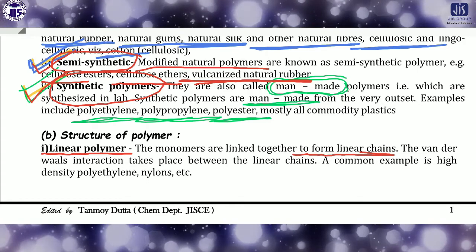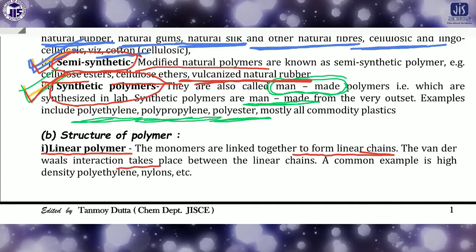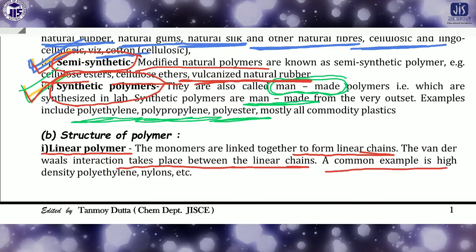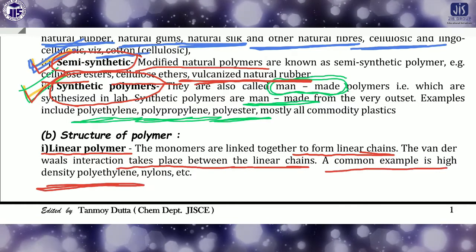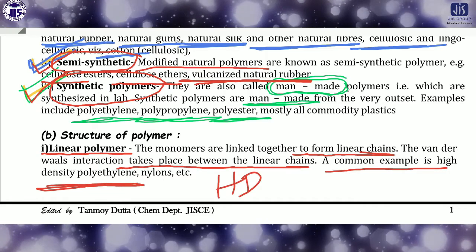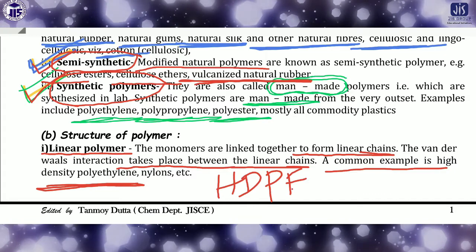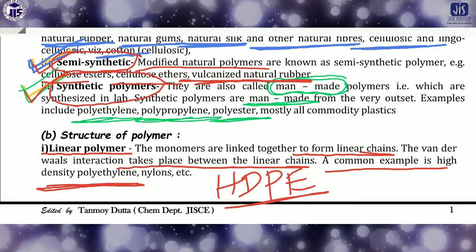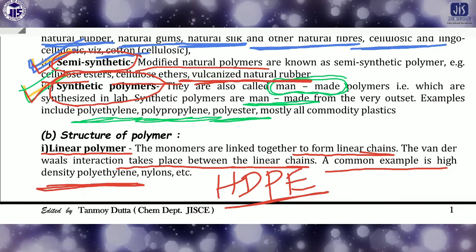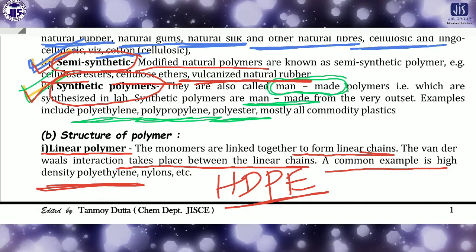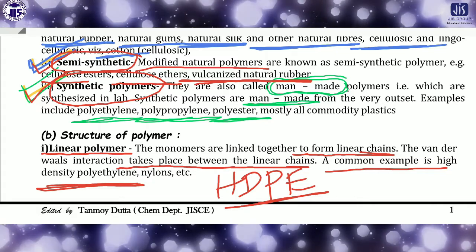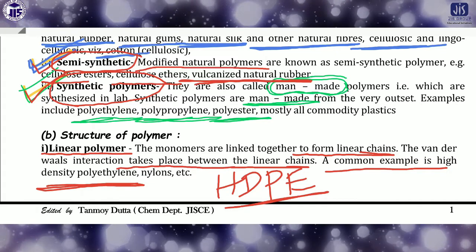The van der Waals interaction takes place between the linear chains. A common example is high density polyethylene, the short form is HDPE. This we will discuss later. And nylons, etc. So what is the natural linear polymer? The general pattern of the chains will be linear. This will be called the linear polymer.